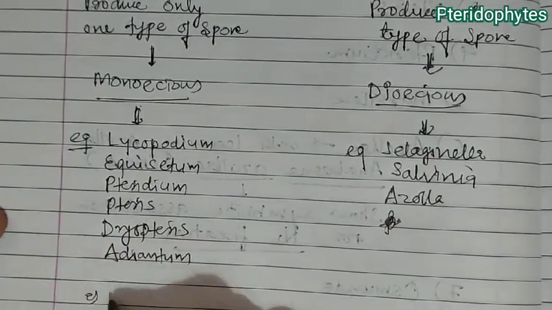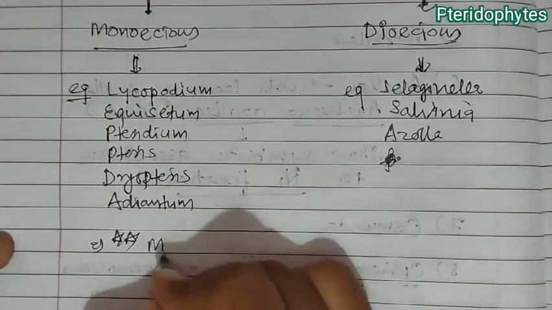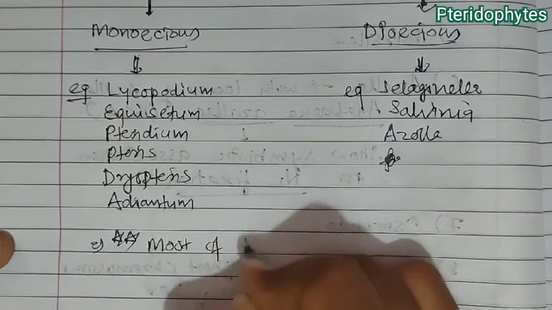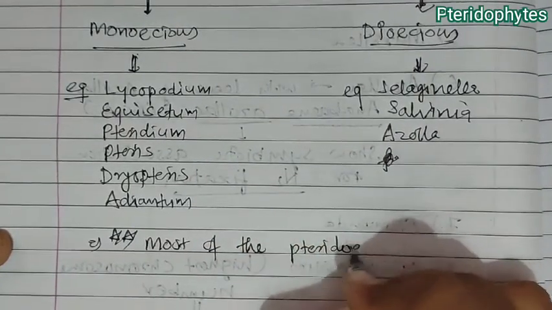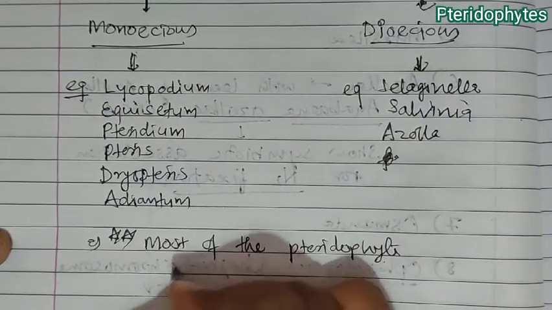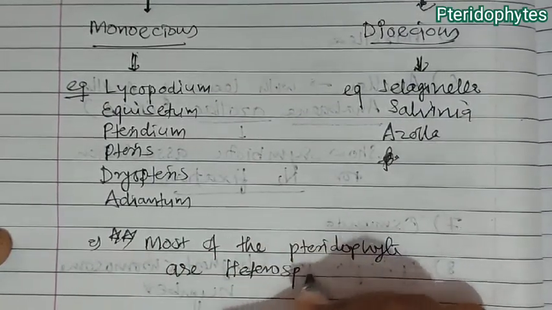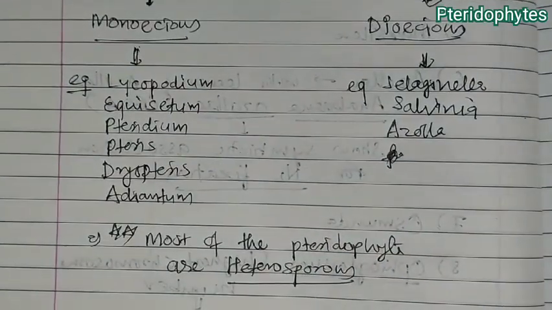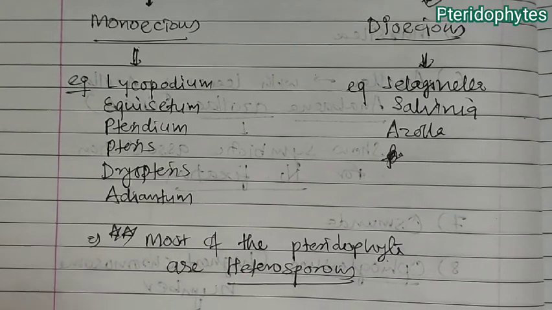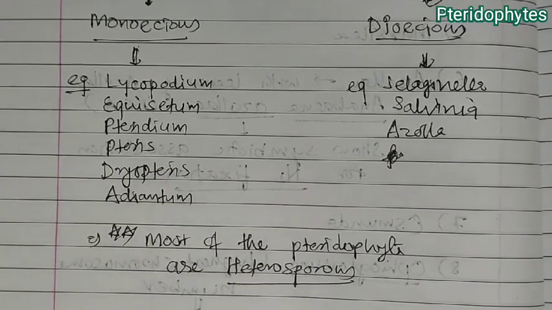Now remember one important statement, that most of the pteridophytes are heterosporous. Most of the pteridophytes are heterosporous. Okay, so that is about pteridophytes, their classification and all the characteristics.